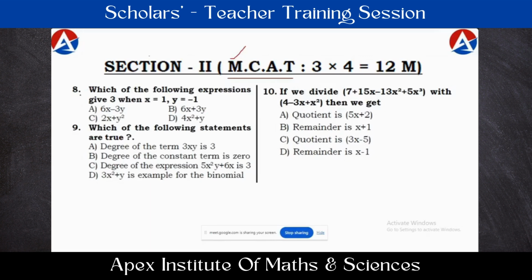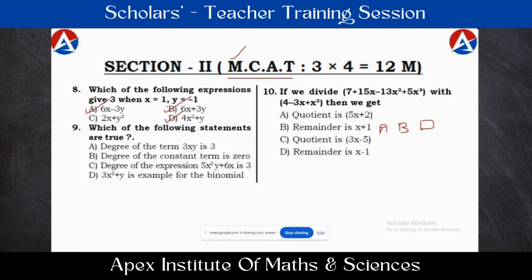For example, for this 8th question, the correct answer is A, B and D. That means these 3 options are correct, suppose. So if students bubble A, B and D in the OMR sheet, then that is considered as a completely correct answer for this 8th question.